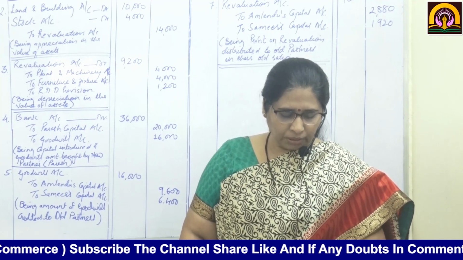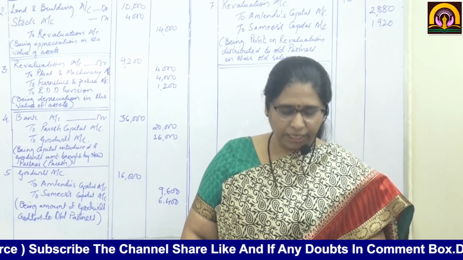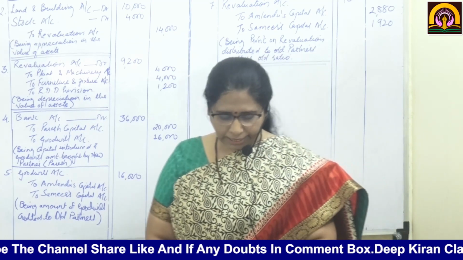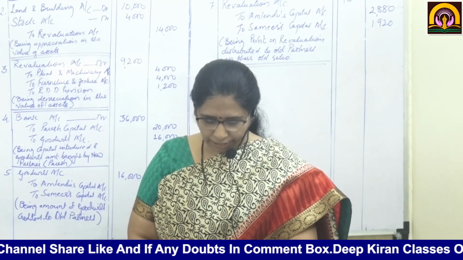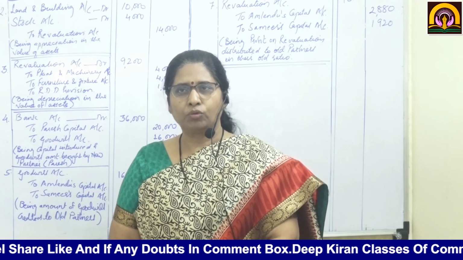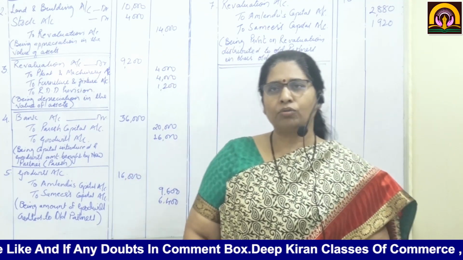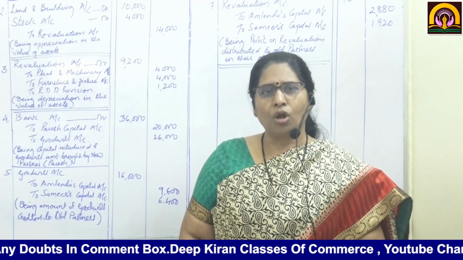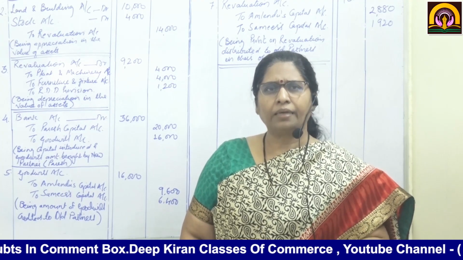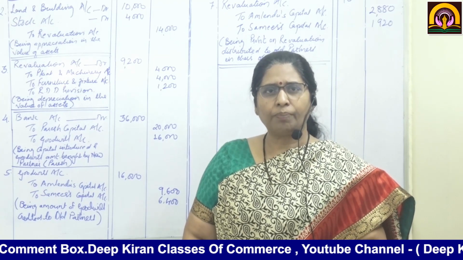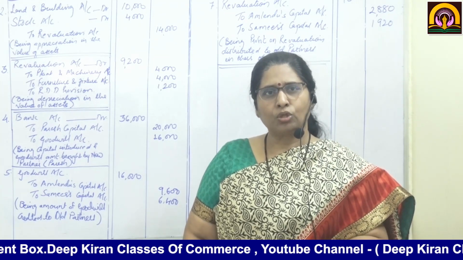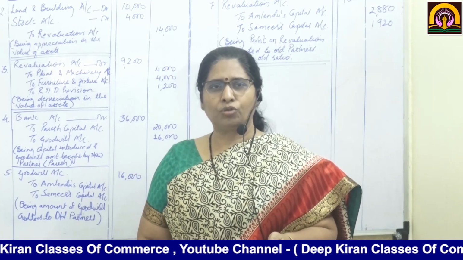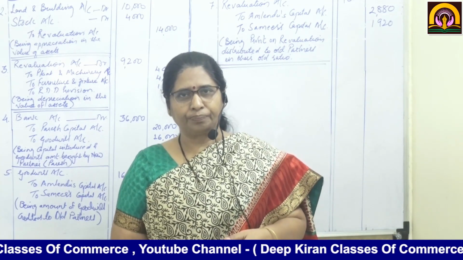And last, a provision of 5% on debtors is to be made for doubtful debts. Now what is the amount of debtors? 24,000. On 24,000, 5% comes to 1,200. This is a loss for the firm, or they are creating a provision, which means net debtors will be less. So we will write on the revaluation account debit side, to RDD provision.